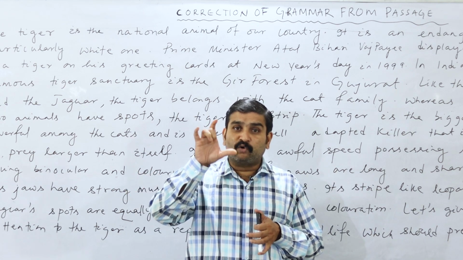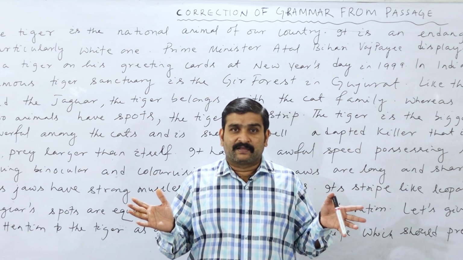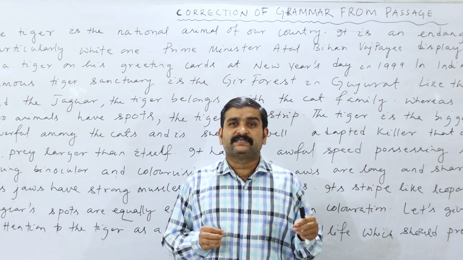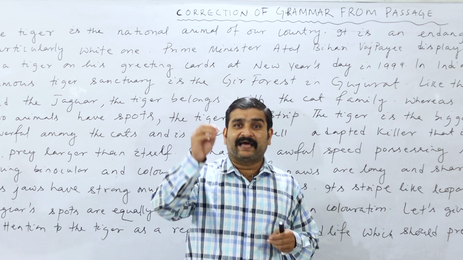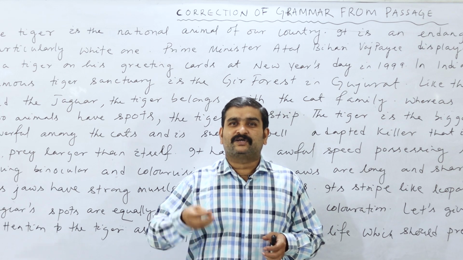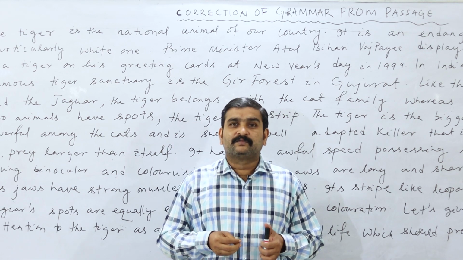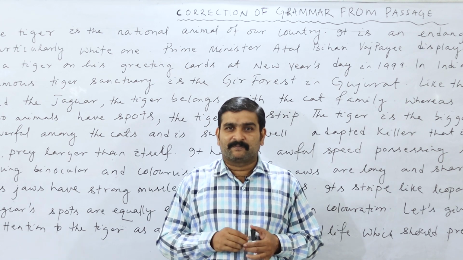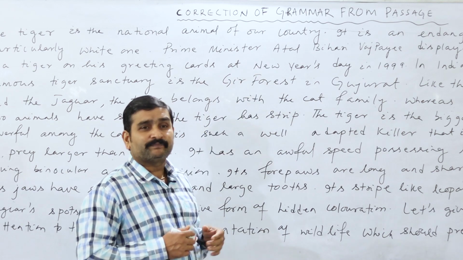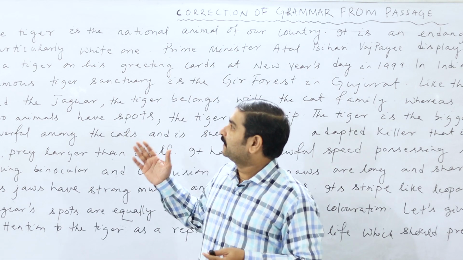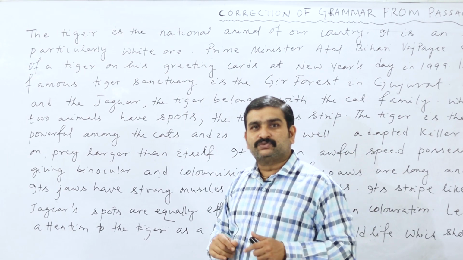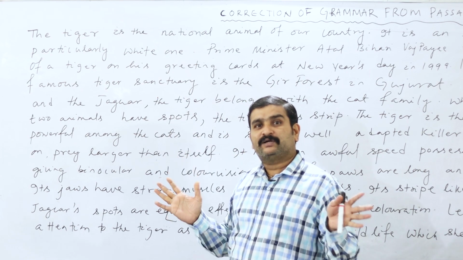I have selected a small passage, but it's difficult for the student to find out the mistakes. I will scan the passage, going to the detail of the passage line by line to find out what mistakes are available. So let us start the correction of error from a passage which is really difficult. This is the title I have given, correction of grammar from passage, and here I have written a passage. All of you look at it. Our job is to read the lines and find out the mistakes.